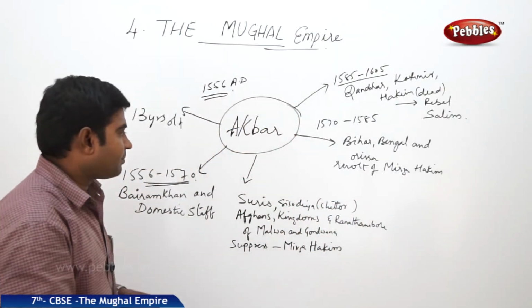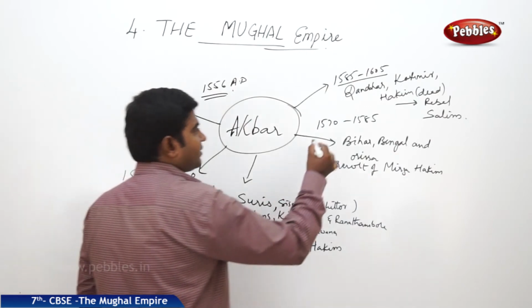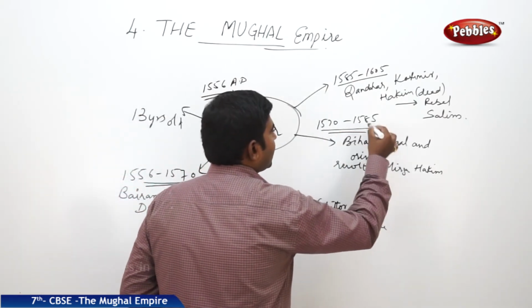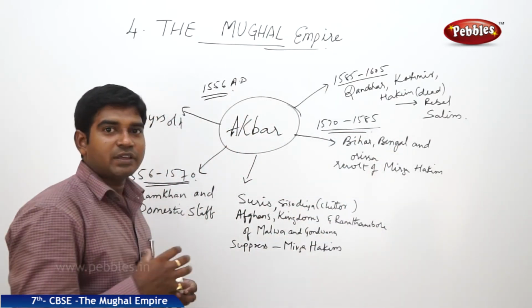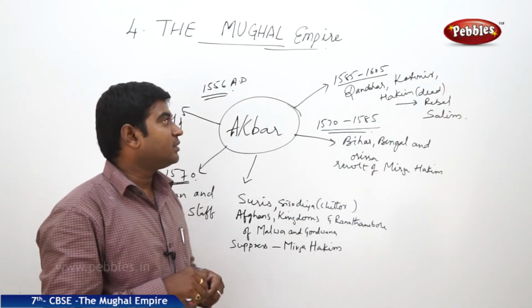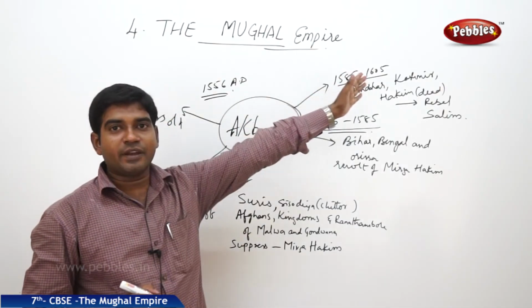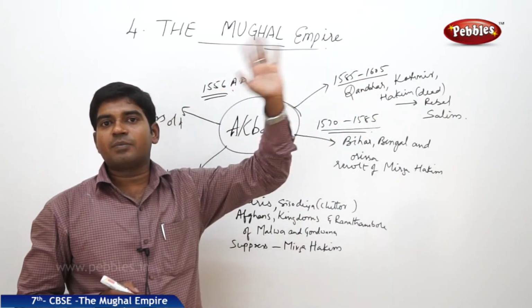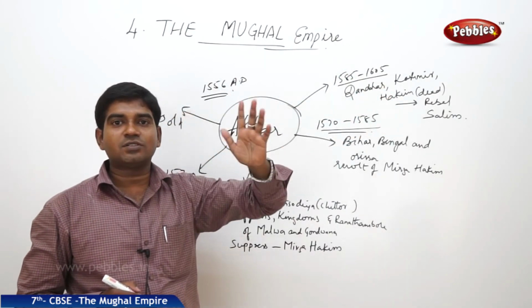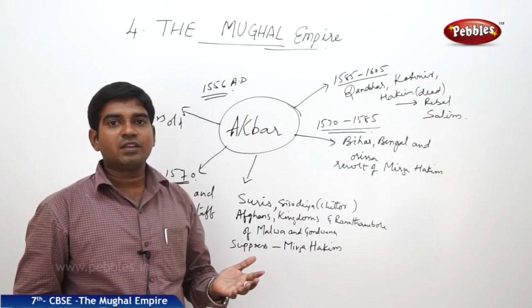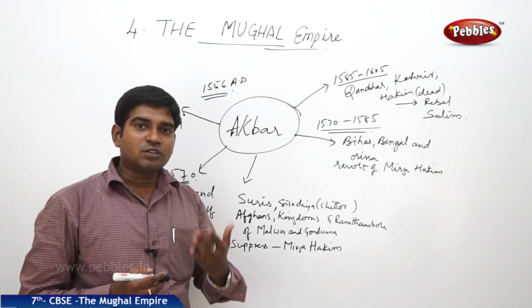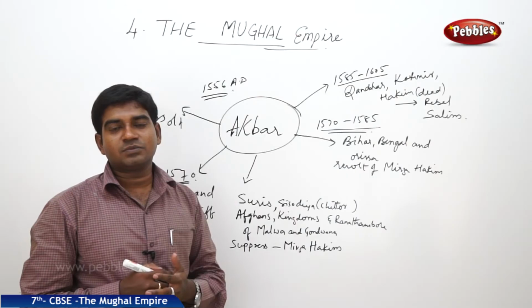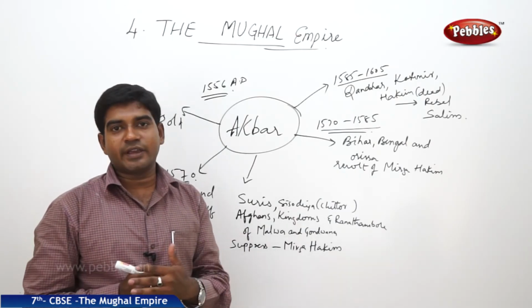The second period, from 1570 to 1585, is where Akbar started to act independently. And the third is the later period, from 1585 to 1605, where Akbar reached the golden phase of his rule, and where he also faced certain insults, when his own son revolted against him.